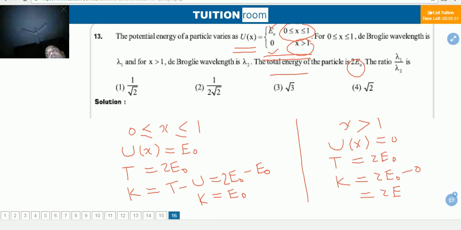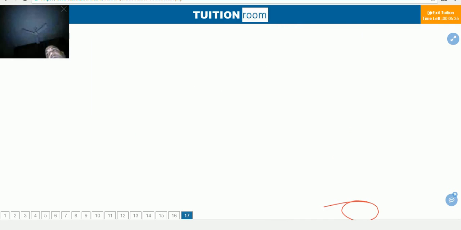Okay. Now in the first case the de Broglie wavelength is lambda 1, in the second case it is lambda 2. He is asking the ratio of the wavelengths. Then we know, guys, wavelength is given as h upon root of 2mK. K is the kinetic energy, I have told you.